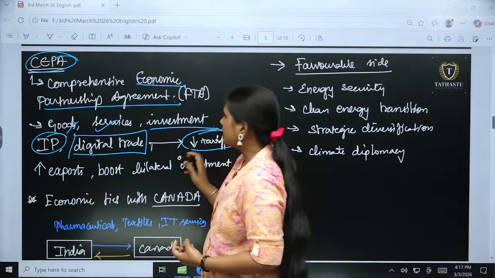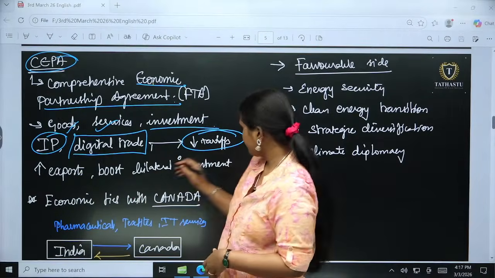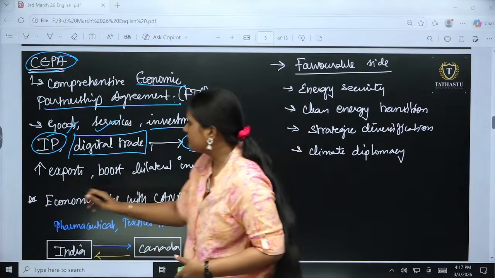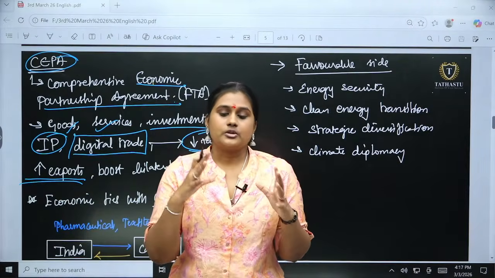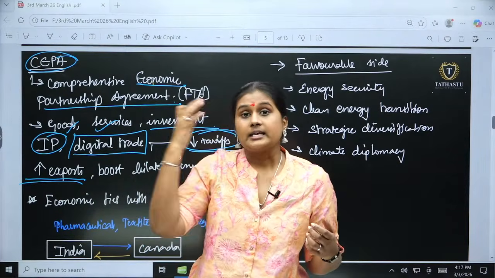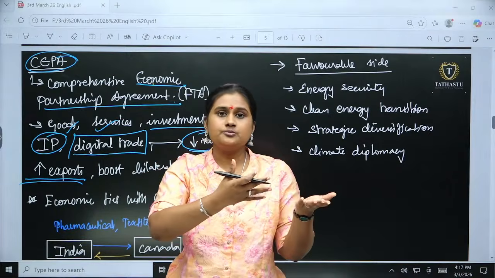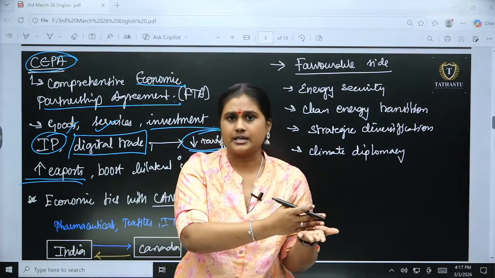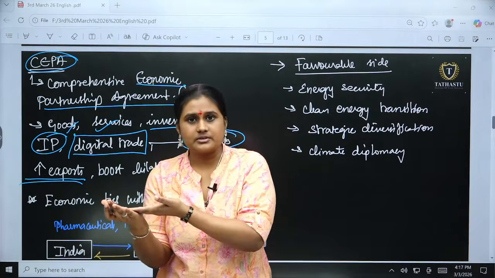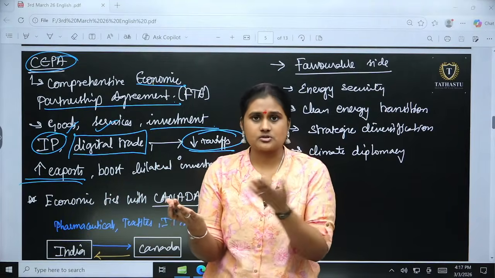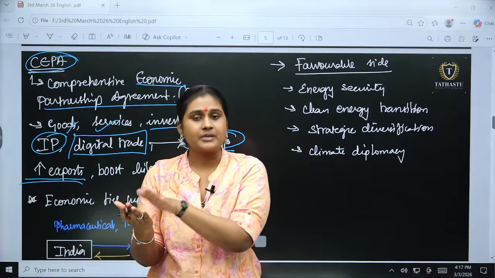Then the lower tariffs. How is it going to benefit India? There will be less tariff, and there will be a lot of imports. We would be able to export a lot of things. So if you see India and Canada ties, Canada exports cereals and pulses to India, and India will be exporting its IT services and also pharmaceutical services. All these things are being exported to Canada.